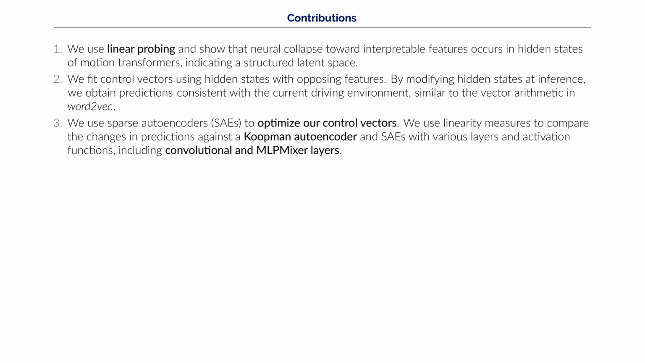To enhance the interpretability and controllability of these vectors, we refine them using sparse autoencoders. Enforcing sparsity yields more linear relationships between control vector scaling temperatures and model outputs. We use linearity measures to compare these results against a Koopman autoencoder and evaluate the effects of various layers and activation functions, including convolutional and MLP mixer layers.